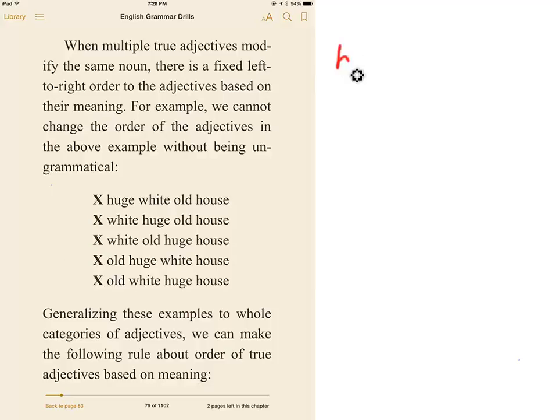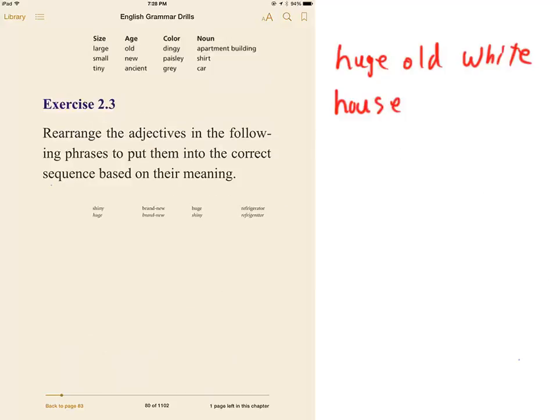The huge old white house. Well, let's take a look. Basically, if you have more than one true adjective, we're going to summarize these into categories: size, age, and color. That's how you have to say the adjectives: size, age, and color.